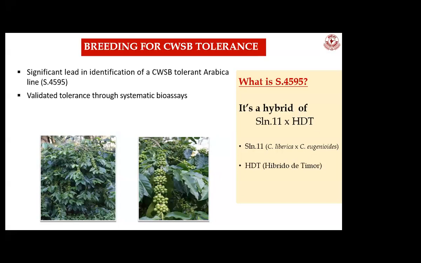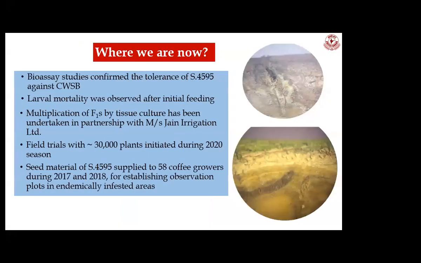So we further validated the tolerance level of this variety against coffee white stem borer using systematic bioassay studies. And in the process, we observed that 90% of the insects which laid eggs died after initial feeding. So there is something in the plant which leads to mortality of insects.